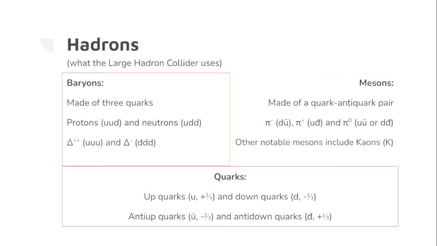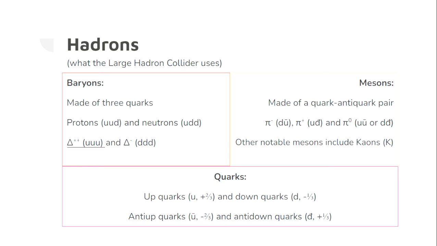These quarks have different types, the main ones being up and down. The difference between them is that up quarks have a charge of plus 2/3, and down quarks have a charge of minus 1/3. This means that baryons consist of 3 quarks, so they always have an integer or whole number charge. This is also why protons and neutrons have the charge that they do. Protons consist of 2 up quarks and a down quark, while neutrons consist of 2 down quarks and 1 up quark. This means we can also have 3 up quarks, a delta plus plus, and 3 down quarks, a delta minus. Delta particles are actually more complicated than that, but we only need to know about delta plus plus.